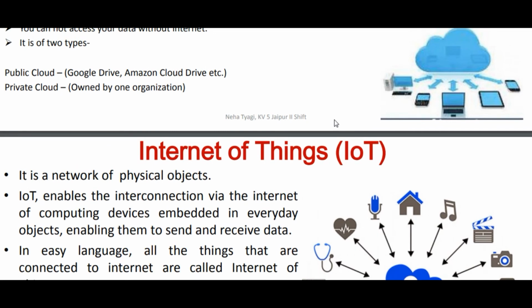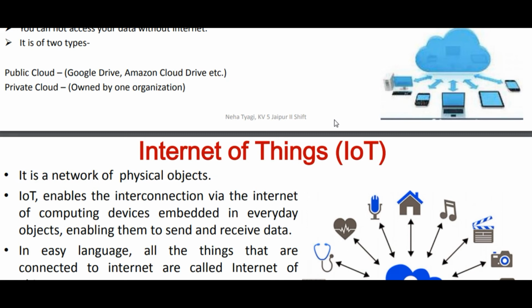So there are two types of cloud computing: public cloud and private cloud. Public cloud, like Google Drive and Amazon Cloud Drive, as you are using. Private cloud is owned by an organization. As you know, with Google Drive you are storing your data on the server, and you can use Amazon Cloud free of cost.